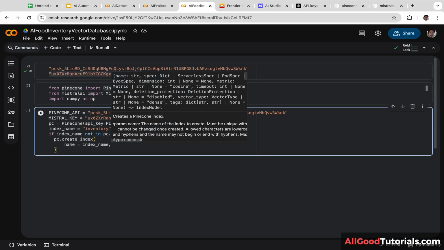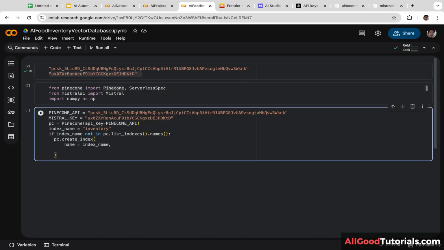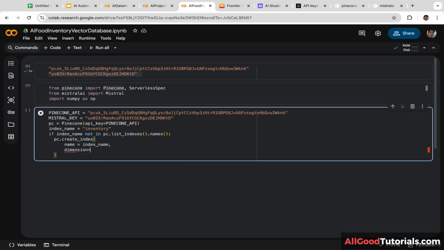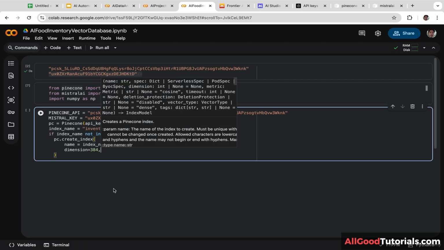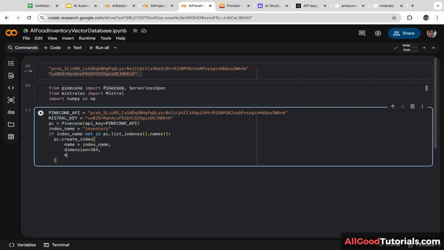Next, we are going to set the vector dimensions. We are going to set the dimension to 384. And remember, it must match the vector size that we will insert. In addition, we are also going to use cosine similarity for searching the closest ingredient vectors. So we're going to set metric to cosine.